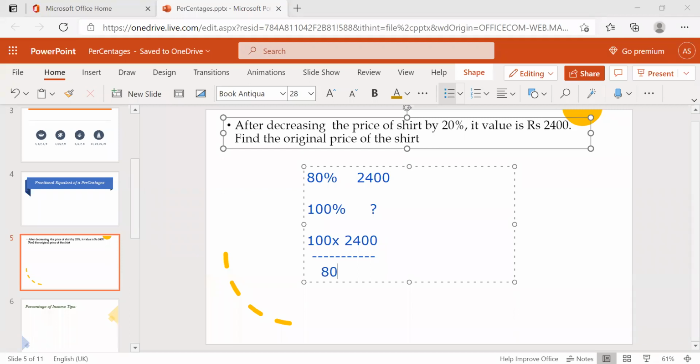So by cancelling this, the 0 gets cancelled, 8 3s are 30. So 30 into 100 is nothing but equal to 3000. 3000 is the original price.